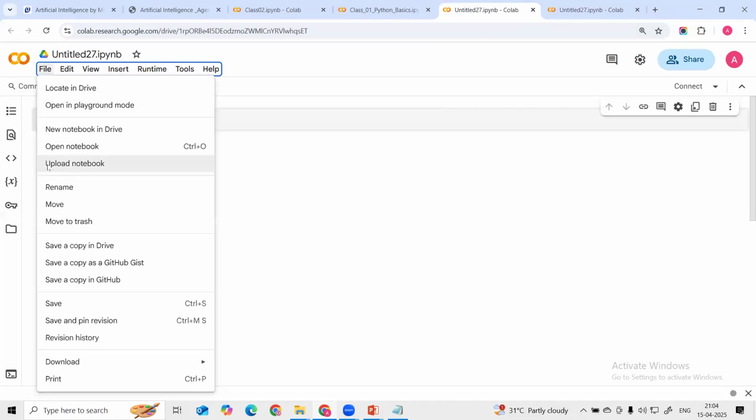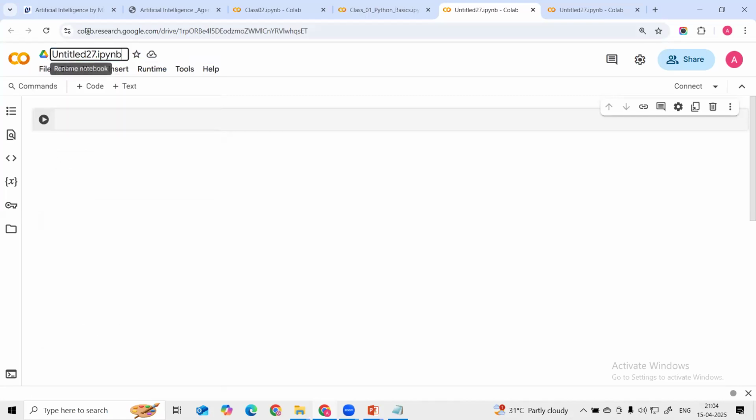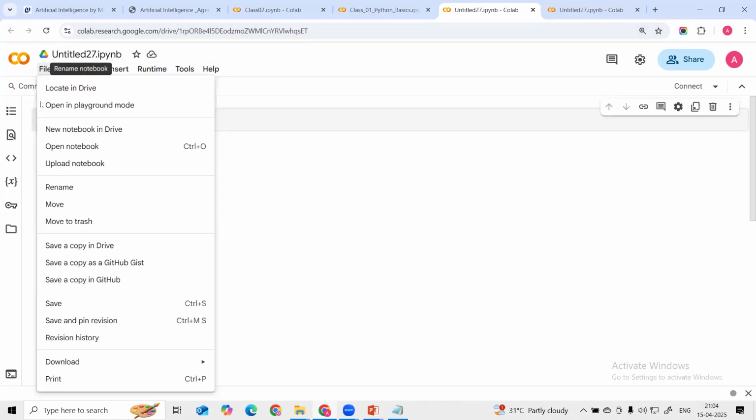Let's suppose we already have a file, I can upload this existing file with the help of this, upload notebook. Then we can rename it, click on rename and we are able to rename this file. Then we can move this file, and we can save a copy in the drive. We can also save this file in GitHub. After completion it automatically saves, but make sure that you click on save so that it will save every time.